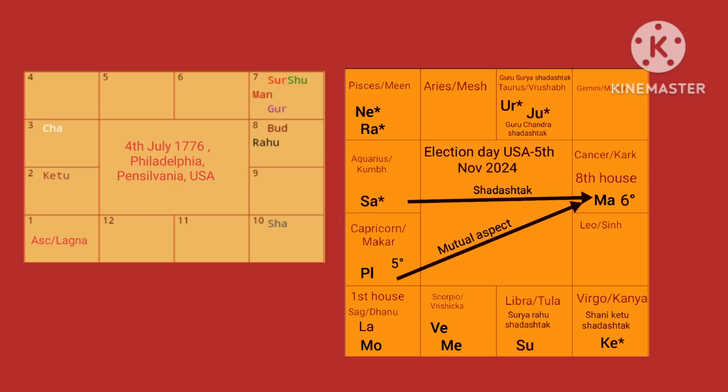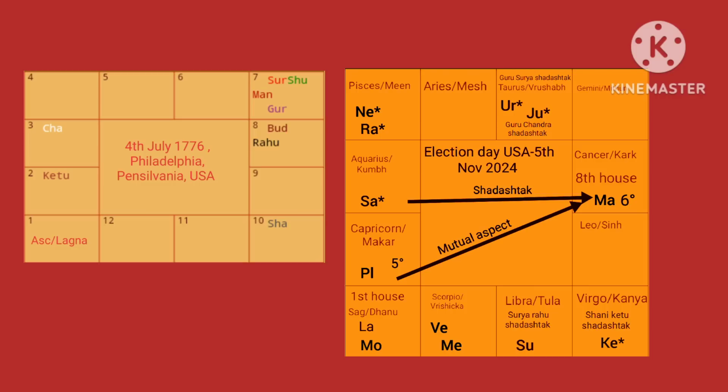Though Mars is debilitated in Cancer, nevertheless, it is receiving a mutual aspect of Pluto. It is in Shadashtak with Saturn, it is in Shadashtak with Moon, and that itself can trigger a lot of emotional outburst, lot of violence within the United States.